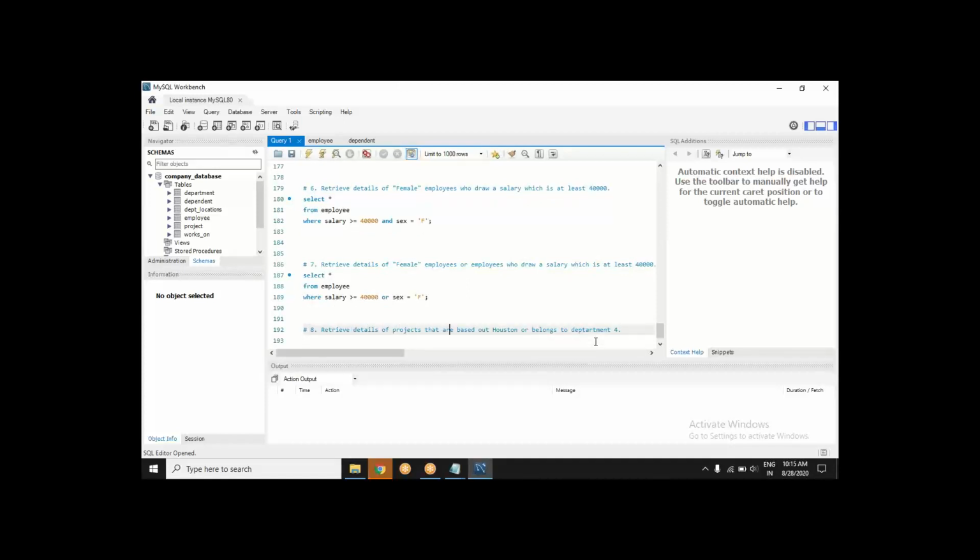The question was: retrieve all the details of projects that are based out at Houston or belong to Department 4. So that was pretty simple.